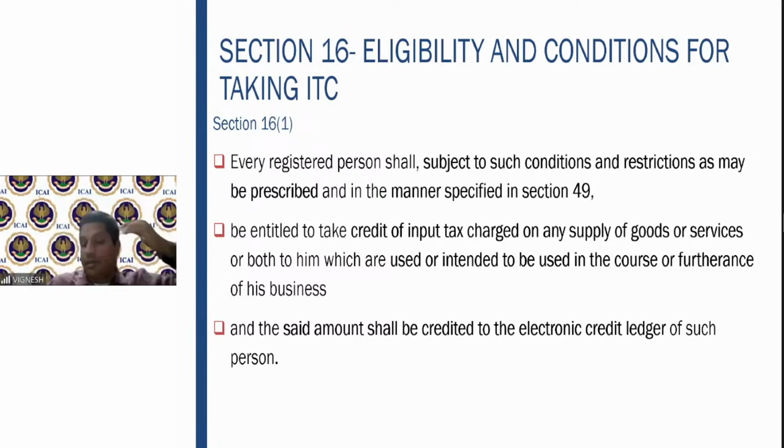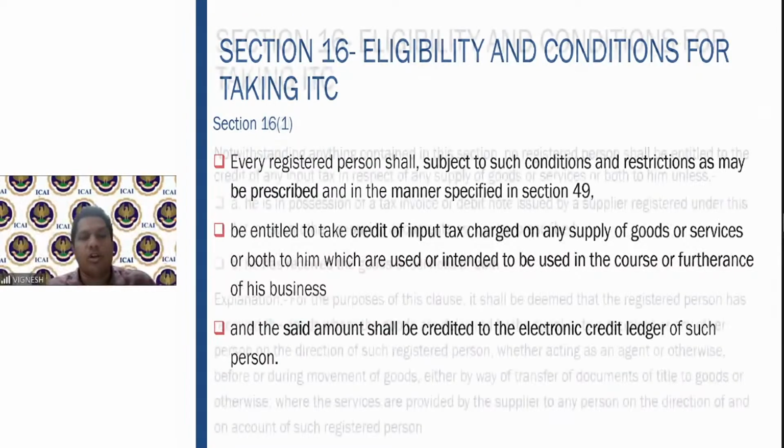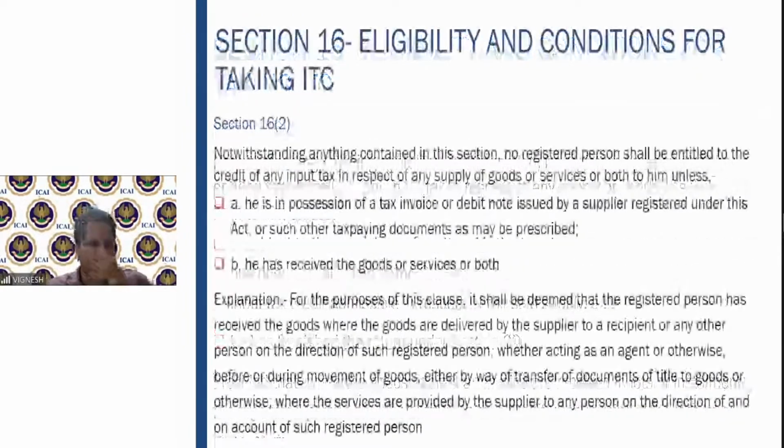And the said amount shall be credited to the electronic credit ledger of such person. So when I say electronic credit ledger, what does it mean? In the GST, there are 3 ledgers: electronic cash ledger, electronic credit ledger, and electronic liability ledger. So credit ledger is whatever credit you take on the procurement or the purchase, you straight away get accumulated in the electronic credit ledger, and you can use that against the GST payment. So this electronic credit ledger is maintained online once you log into the GST website, right?